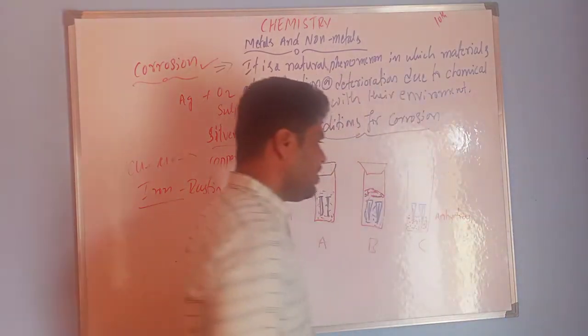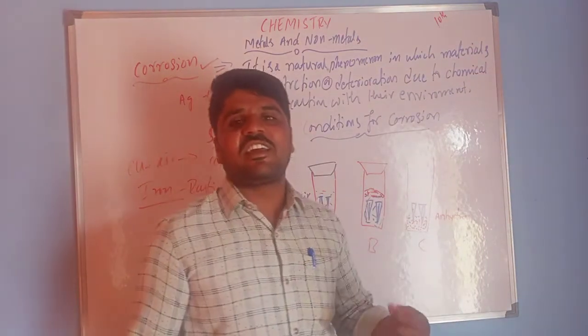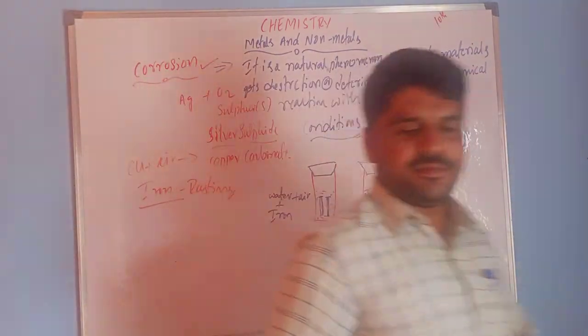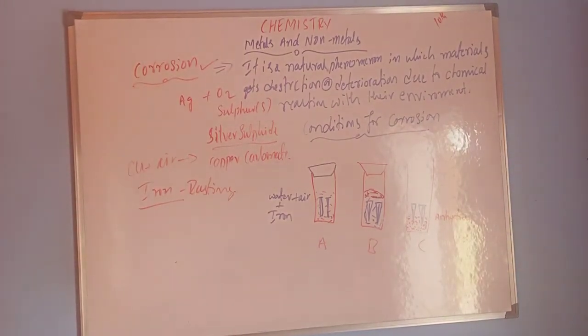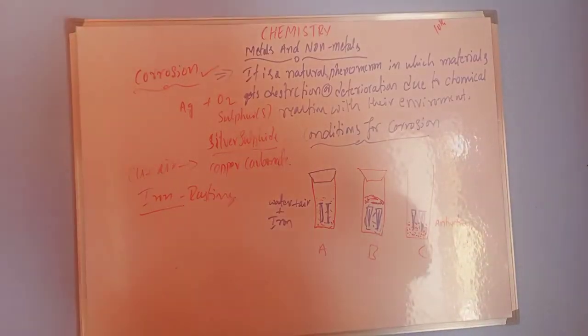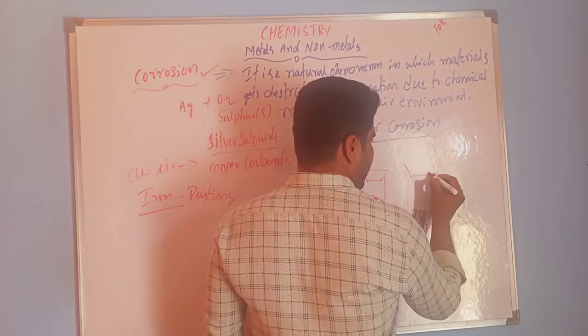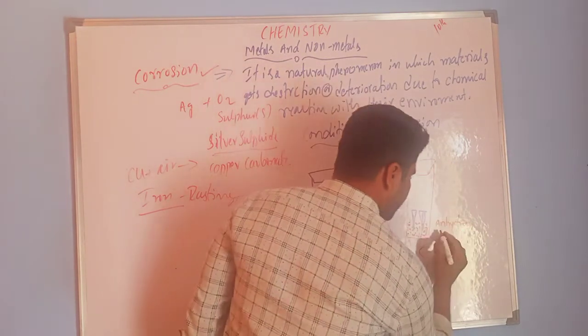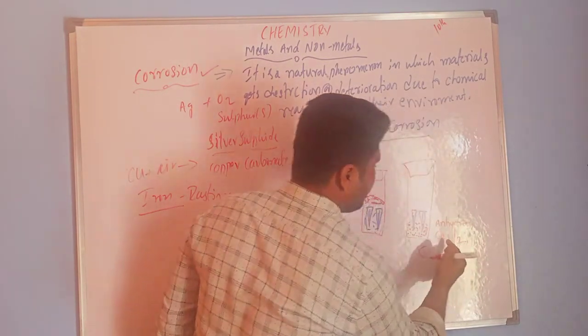See, in this I am adding anhydrous calcium chloride, CaCl2.